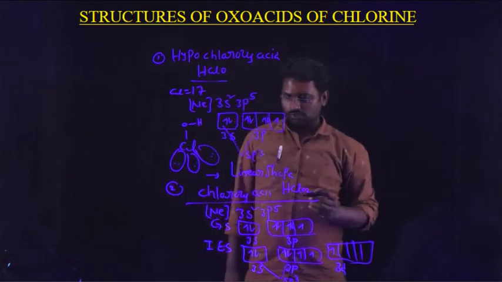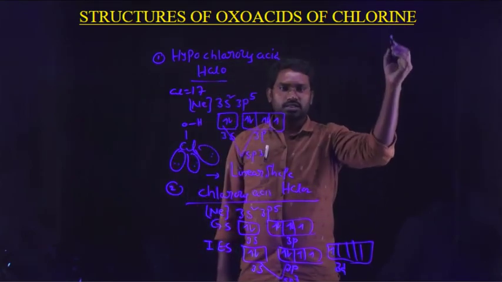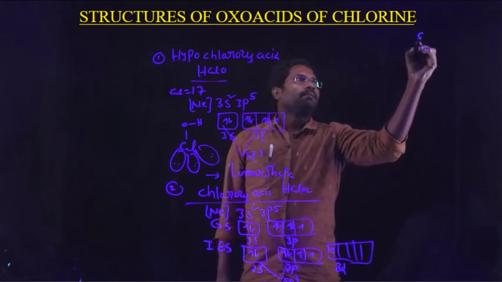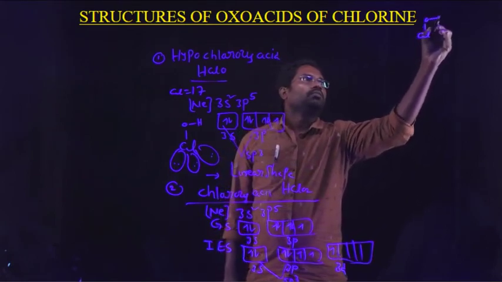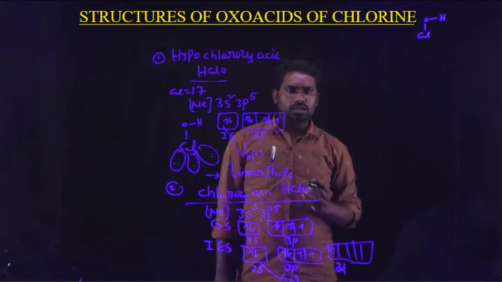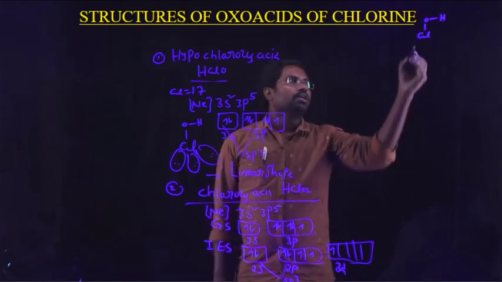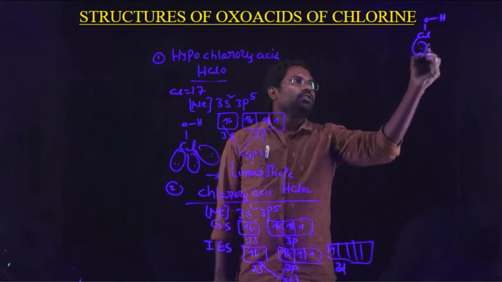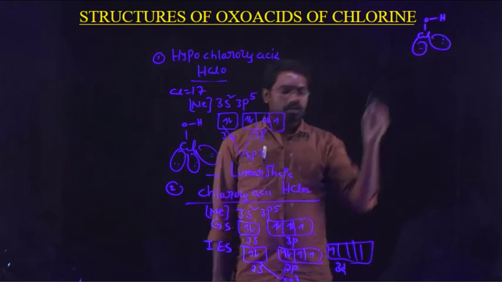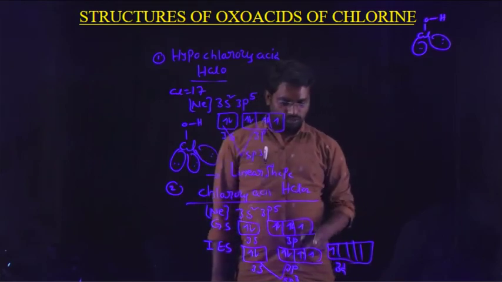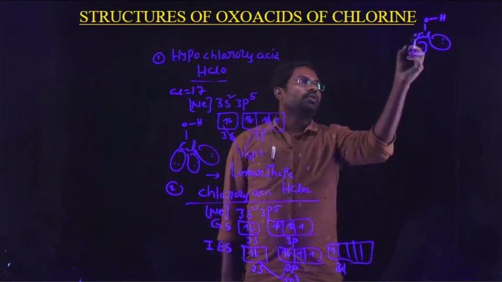The structure of chlorous acid is like this: HClO2. 2 lone pairs are present here. This is one lone pair, this is another lone pair. These unpaired electrons are able to take part in bond formation.